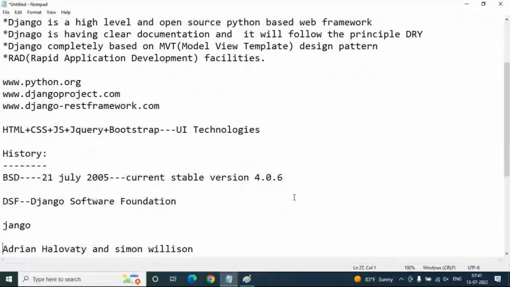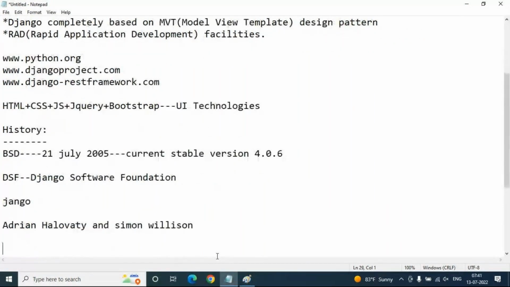So sometimes we can call it Django or Django, any name we can pronounce. And the official website of Django is djangoproject.com. And why the name Django came: you know why Python came. The Python name was derived from a TV show, Monty Python's Flying Circus.